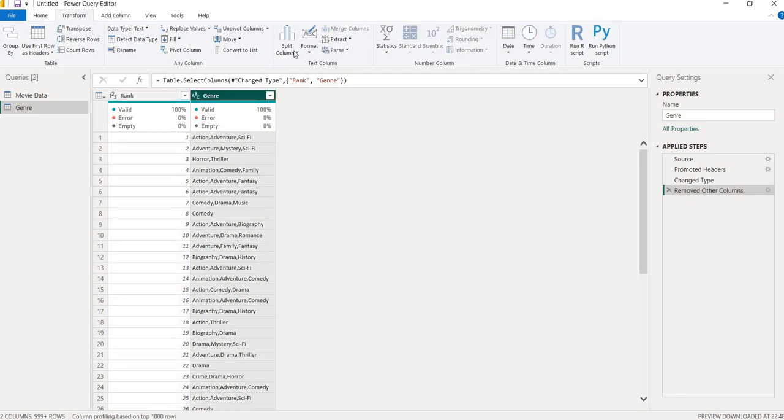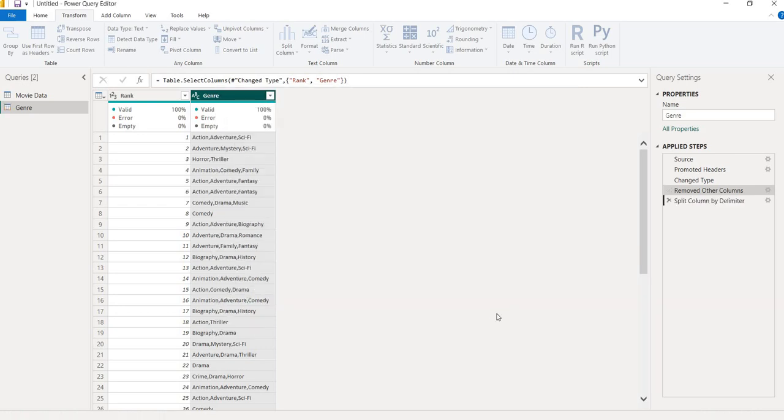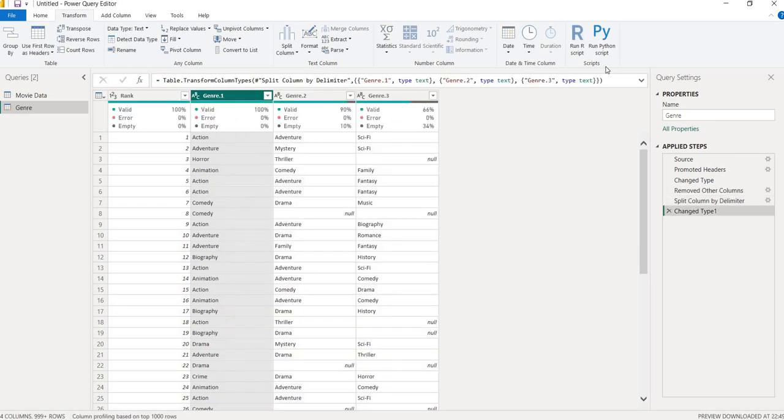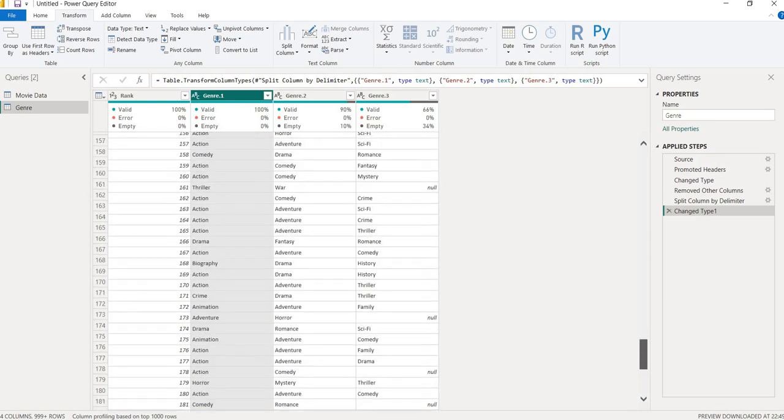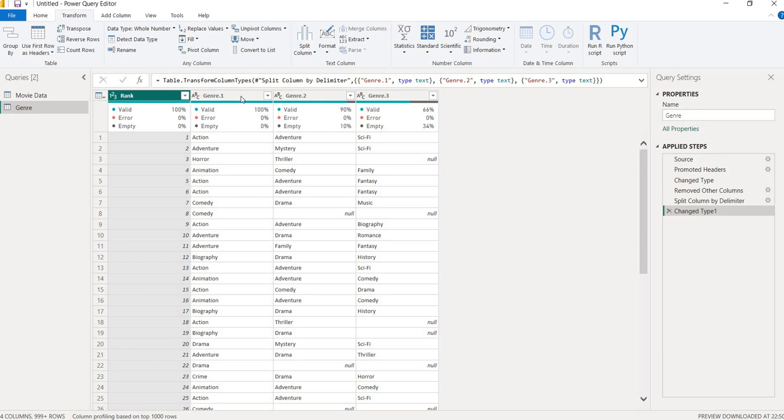Now what we'll do, I will split the column by the delimiter. What is the delimiter here? Correct, our comma is the delimiter, so we go for the delimiter. Here we get genre 1, 2 and 3, which means we have a maximum of three genres. Here there are only two, so it becomes null. No issue in that, we will handle this also. Like that, for all 1000 movies, the genre has been separated by the comma delimiter. So we have genre 1, 2 and 3.